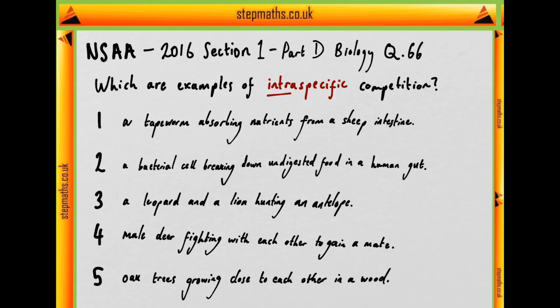Firstly, a tapeworm absorbing nutrients from a sheep intestine. Now we have a tapeworm absorbing nutrients from a sheep, so these are 2 different species we're talking about here, so this is not an intraspecific competition. Moving on to 2, we have a bacterial cell breaking down undigested food in a human gut. Now there's nothing in this statement to indicate that this bacterial cell is competing with others of the same species, so we can say this is not what we're looking for.